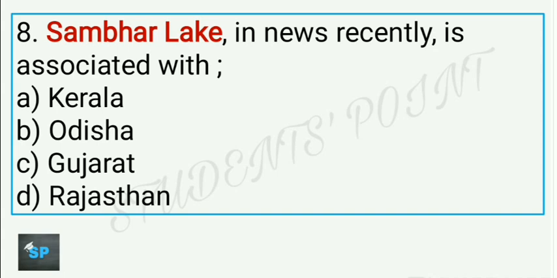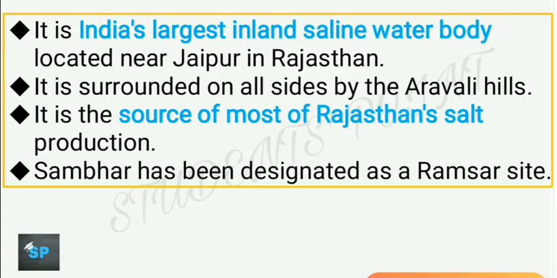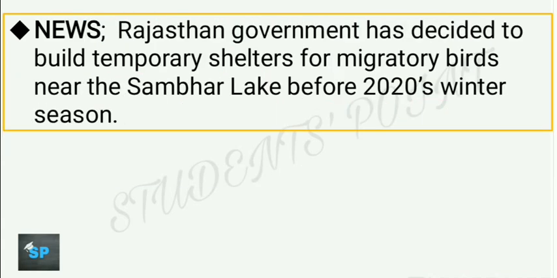Next question now. Sambhar Lake, in news recently, is associated with, so it is associated with Rajasthan. So here D is the right answer. It is India's largest inland saline water body located near Jaipur in Rajasthan. It is surrounded on all sides by Aravalli hills, and it is the source of most of Rajasthan's salt production. And Sambhar has been designated as a Ramsar site as well. And recently the Rajasthan government has decided to build temporary shelters for migratory birds near Sambhar Lake before 2020's winter season.